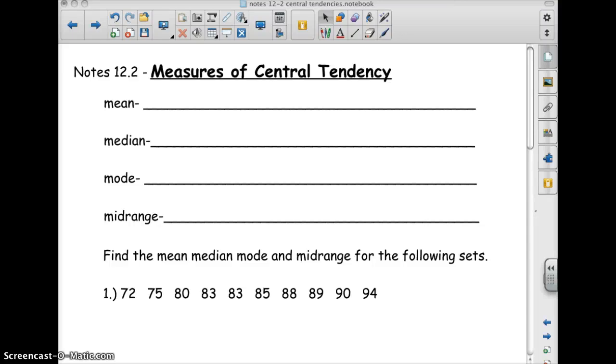Today we're going to talk about measures of central tendency. These include mean, median, mode, and mid-range. That mid-range is a little esoteric. It doesn't come up very much, but it's pretty easy to do, so I've left it on here.